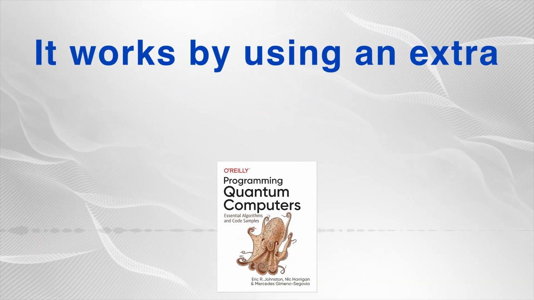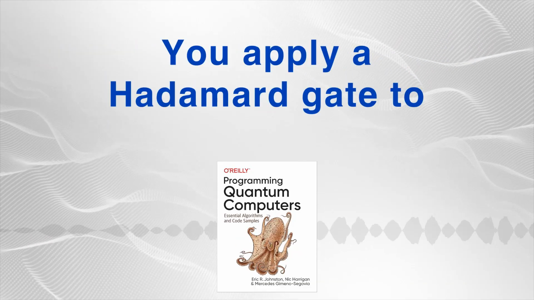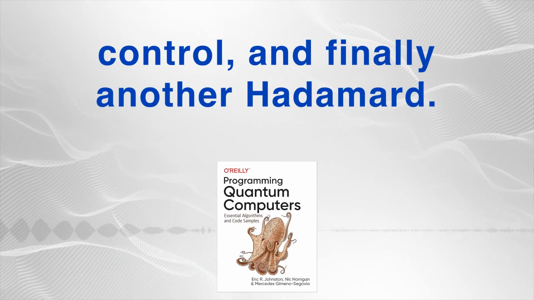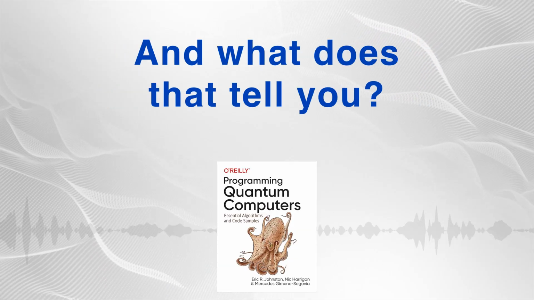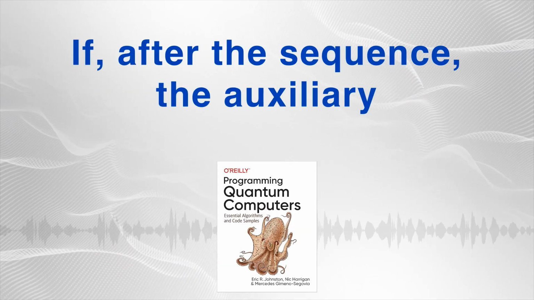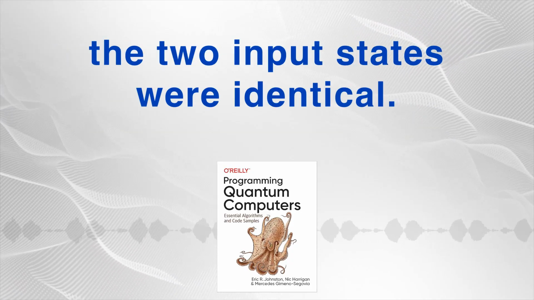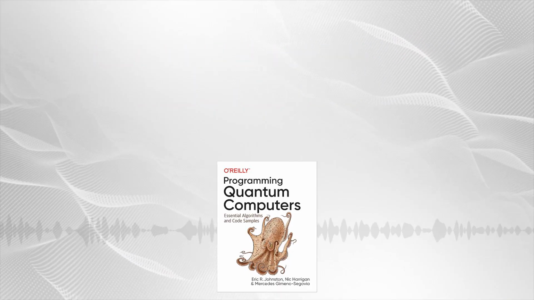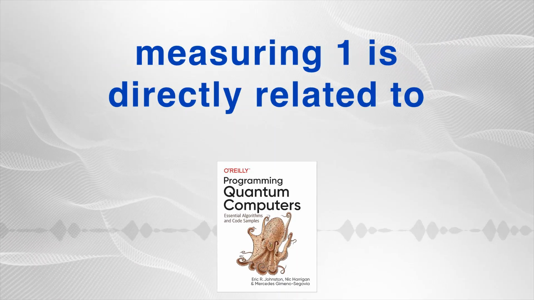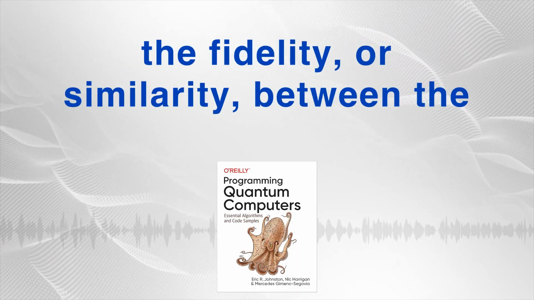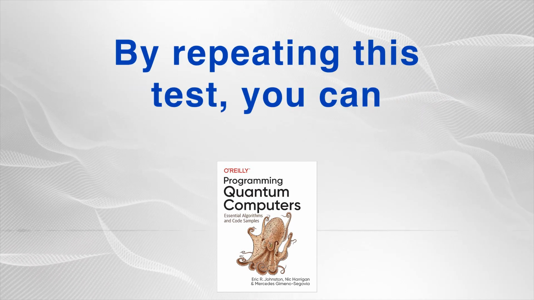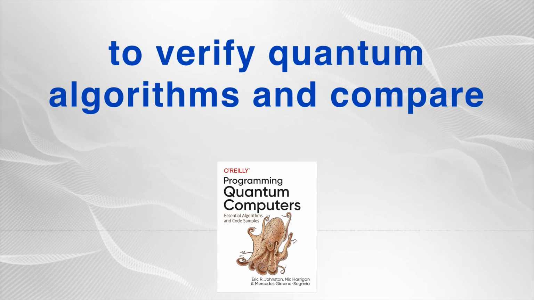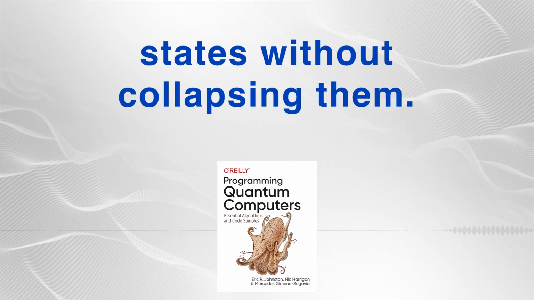It works by using an extra qubit, an auxiliary qubit. You apply a Hadamard gate to this auxiliary qubit, then a controlled swap operation using it as the control, and finally another Hadamard. And what does that tell you? If, after the sequence, the auxiliary qubit reads 1, it tells you the 2 input states were identical. If it reads 0, they were different. That's clear. And what's more, the probability of measuring 1 is directly related to the fidelity or similarity between the 2 input states. By repeating this test, you can estimate this probability, providing a way to verify quantum algorithms and compare states without collapsing them.